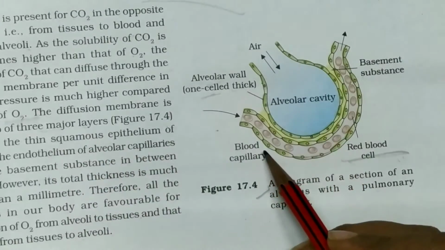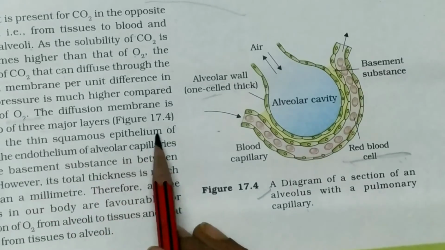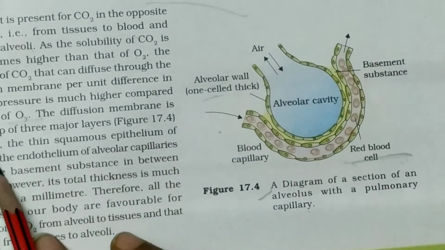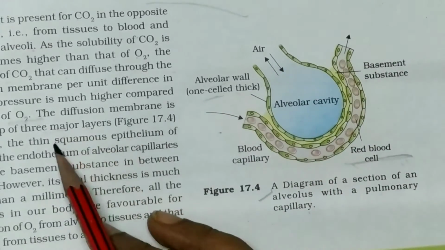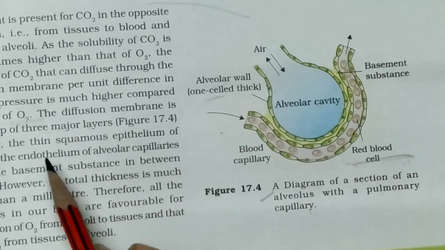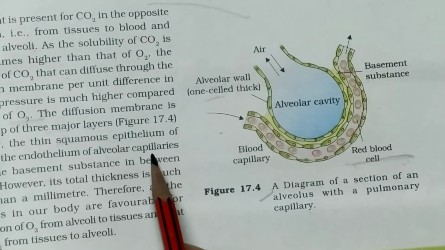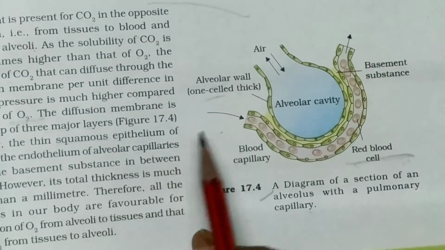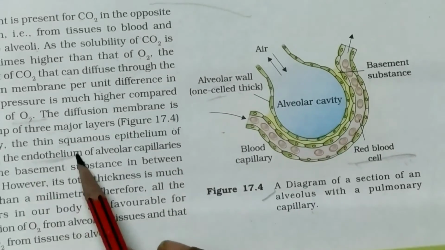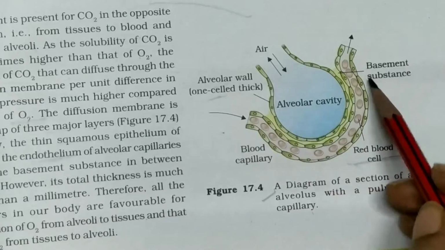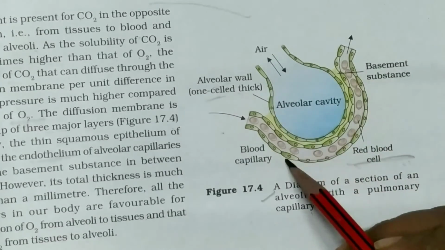The first layer is made up of thin squamous epithelium, and the complete alveolus is thin squamous epithelium. Next is the endothelium of the alveolar capillary, since the alveolar capillary is made up of endothelial cells. Then the basement substances are present between the alveolar capillary and the blood capillaries.